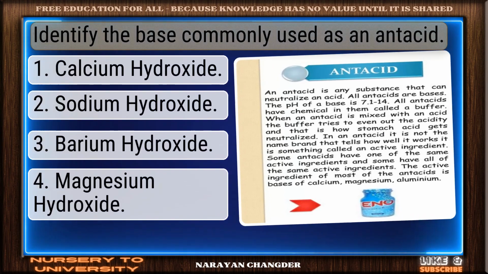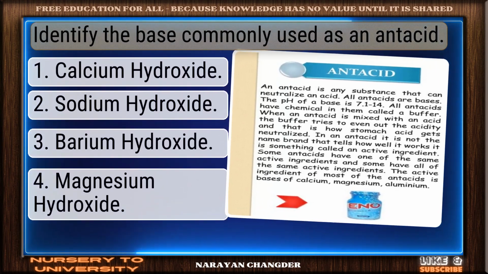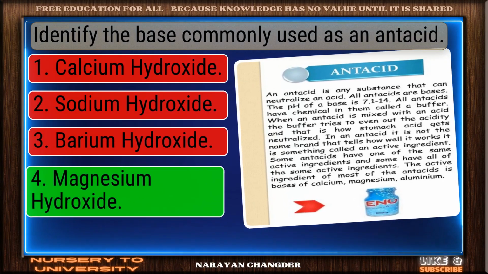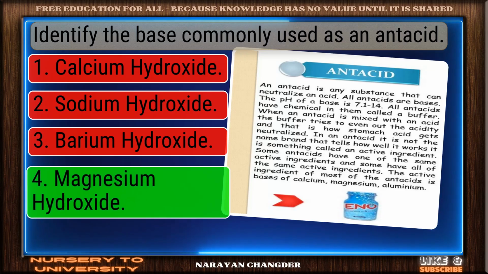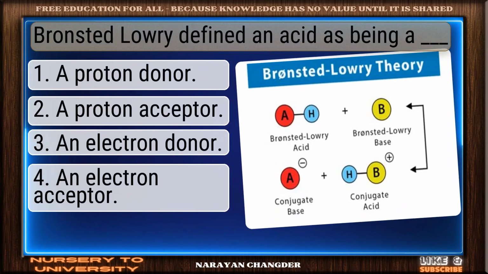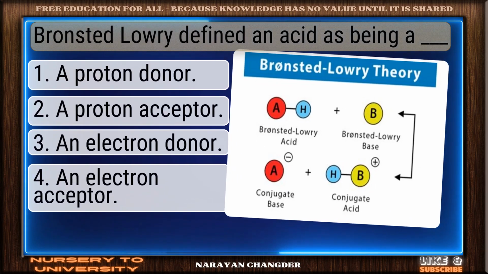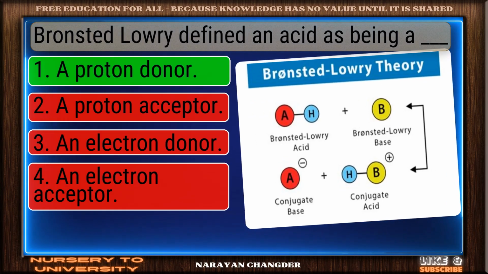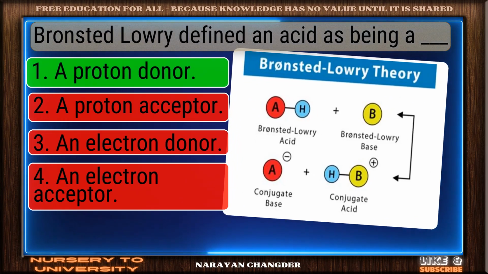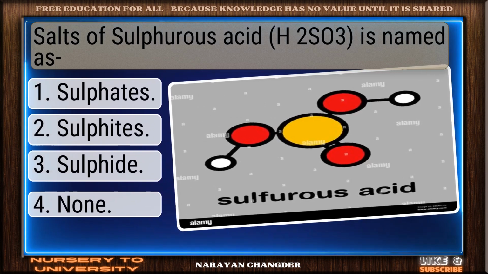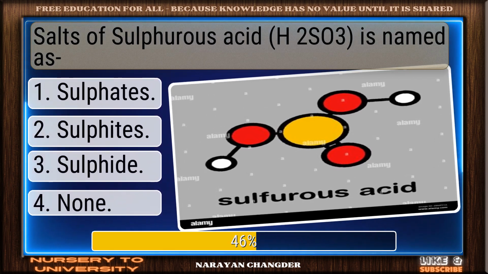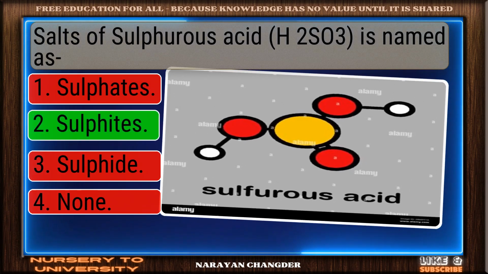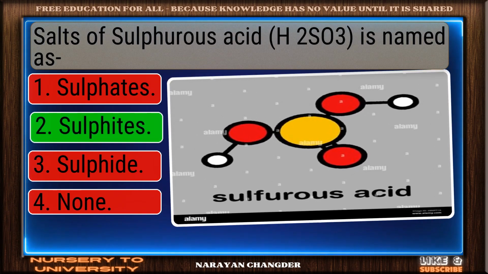Identify the base commonly used as an antacid. Strong choice. Magnesium hydroxide is the right answer. Bronsted-Lowry defined an acid as being a dash. Nicely done. A proton donor is a solid answer. Salts of sulfurous acid is named as. Excellent choice. Sulfites is the right answer.